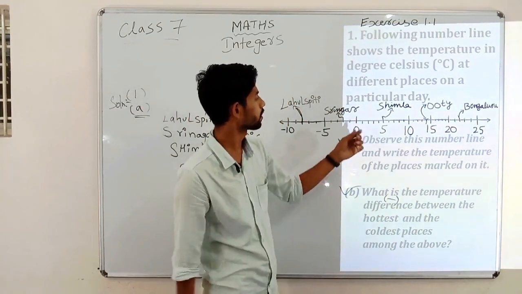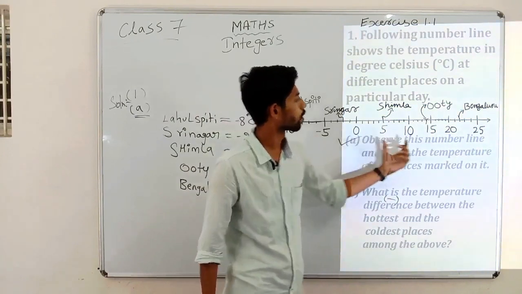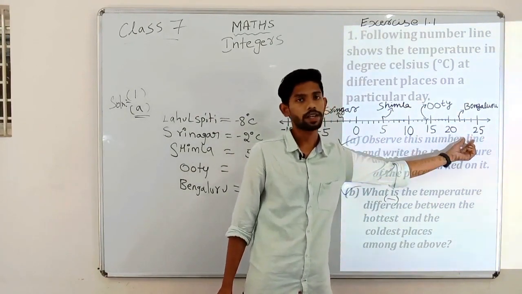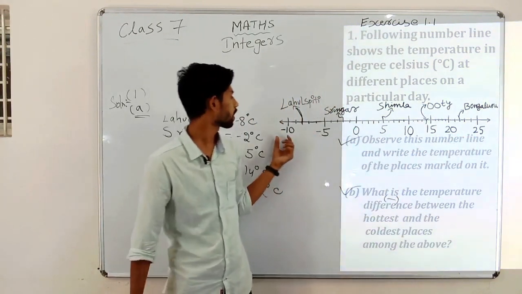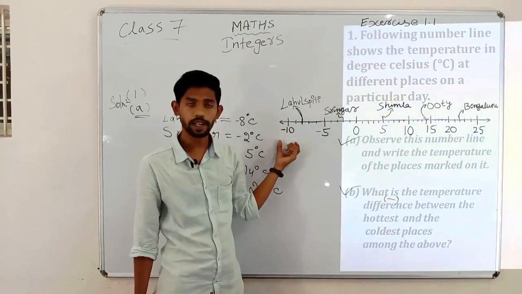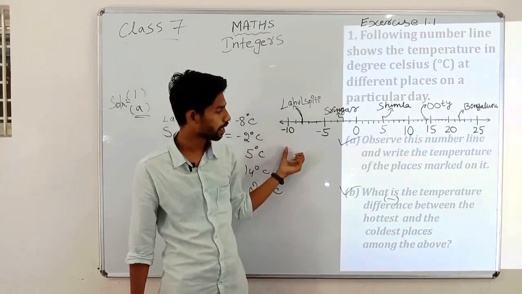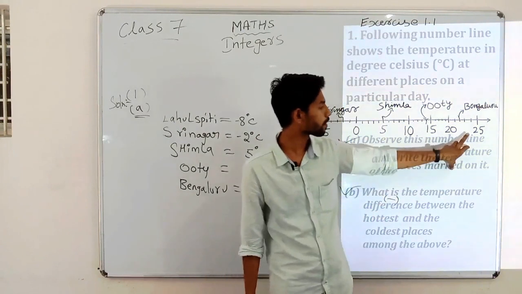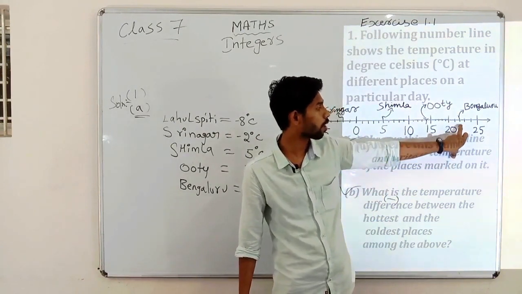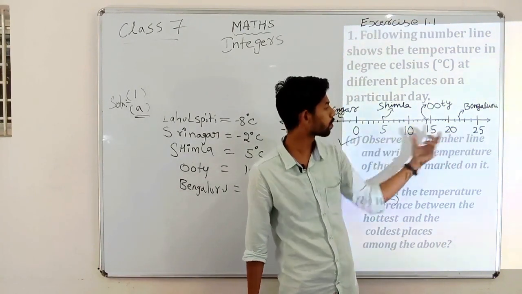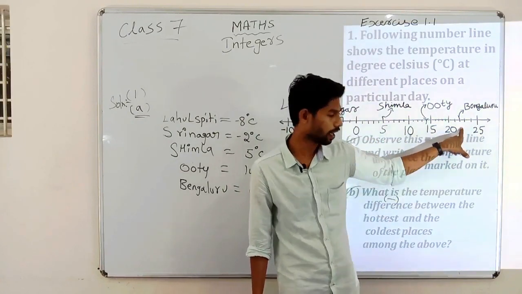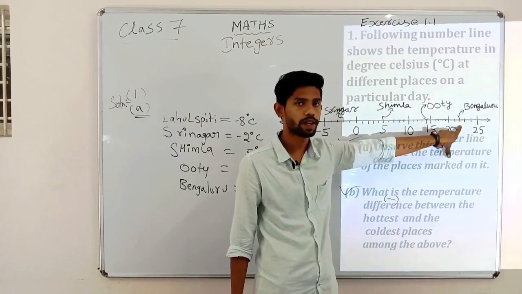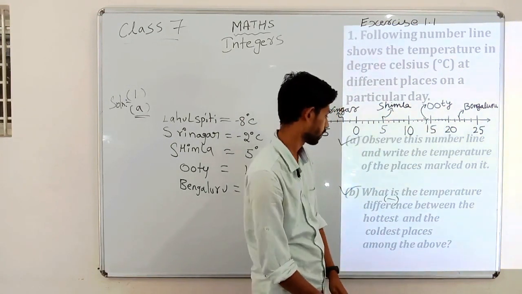First, hottest means the positive side, and coldest the negative side. So we find the highest positive and the highest negative here, and we find the difference of them. Compared to this chart, the highest temperature is of Bengaluru, having 22 degrees Celsius.